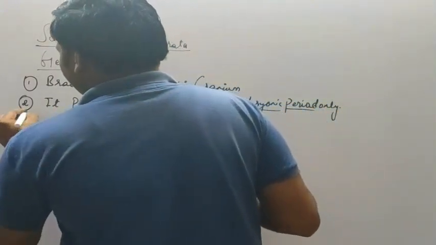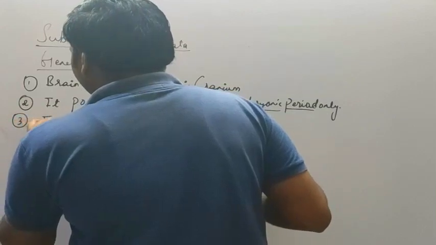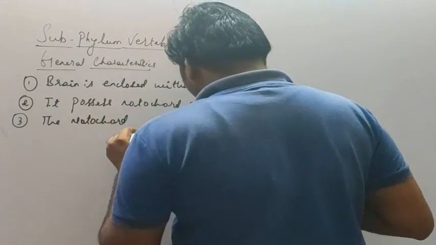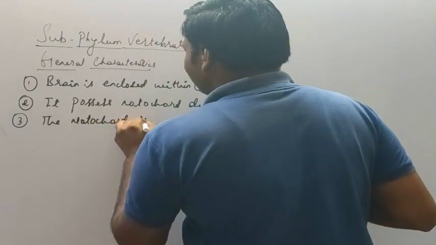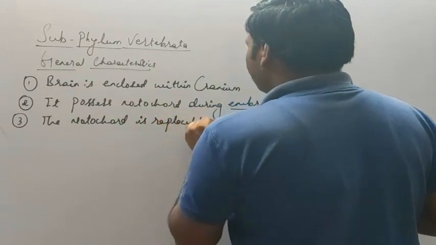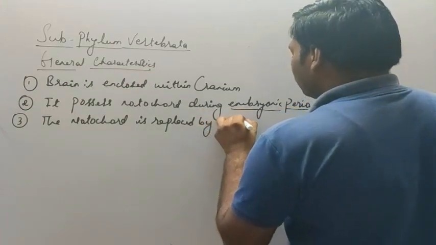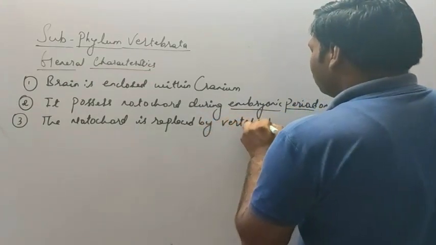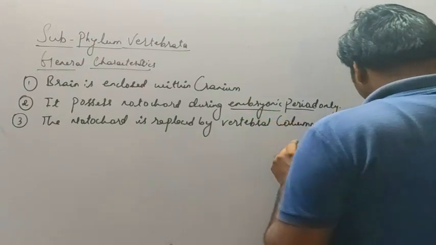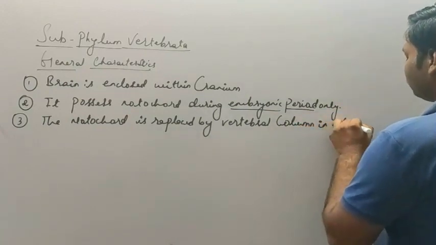So here write the third point. The notochord is replaced by the vertebral column in adults.